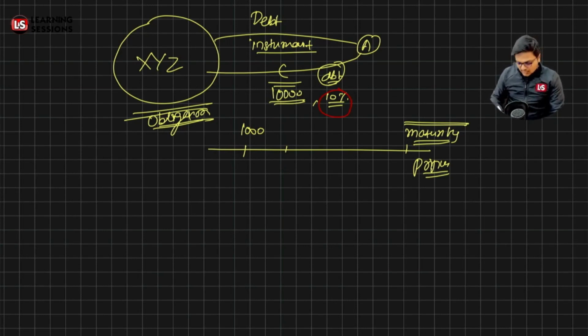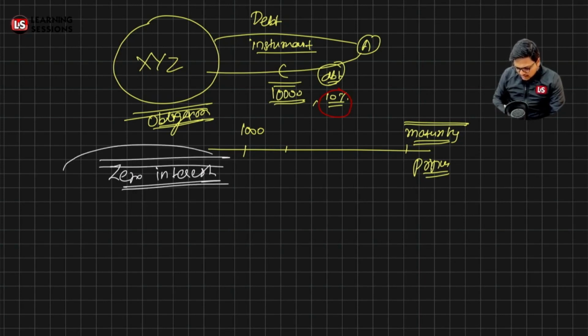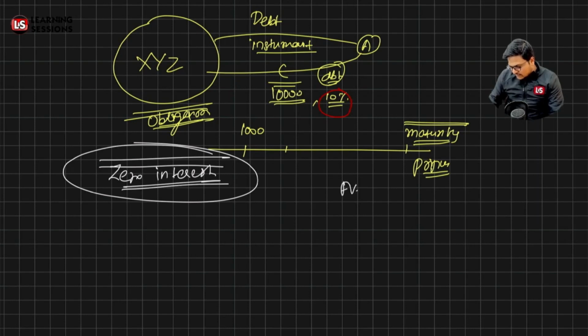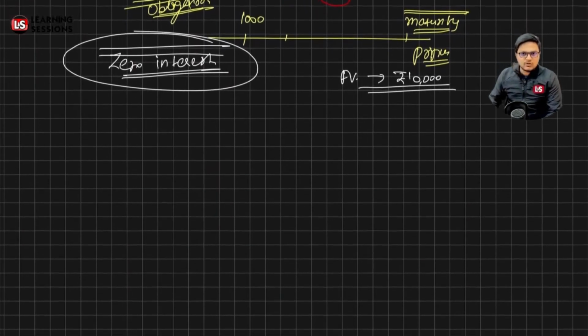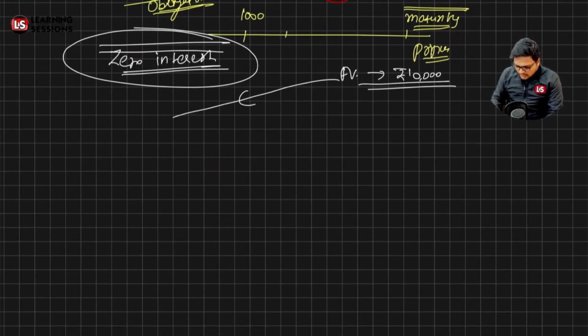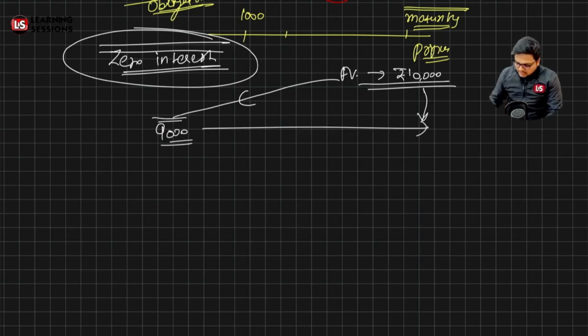But these debentures can also be issued at a discount. Like in the case of zero interest or zero coupon bonds, what actually happens is there is no coupon amount paid. Let's say a debenture has a face value of rupees 10,000, but it is issued at a discount. The bond holder will get this bond for rupees 9,000, and on maturity the person will get the face value of rupees 10,000. Now there is an intrinsic yield in that case of rupees 1,000, right? Is that clear? Okay, so that's the case of the zero coupon bond.